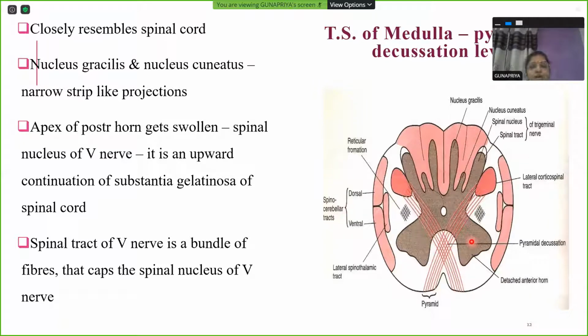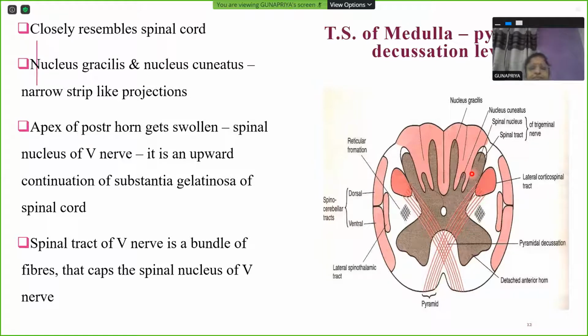This is the anterior horn or anterior gray horn. This is the posterior gray horn. These two are small, narrow, strip-like extensions known as nucleus gracilis and nucleus cuneatus. The apex of posterior horn shows a small bulge or slightly swollen, and that is formed by the spinal nucleus of trigeminal nerve. Spinal nucleus of trigeminal nerve, which is nothing but the upward continuation of substantia gelatinosa. So substantia gelatinosa of spinal cord is concerned with carrying the sensations from the one side of the body upwards to the higher cortical centers in the cerebral cortex.